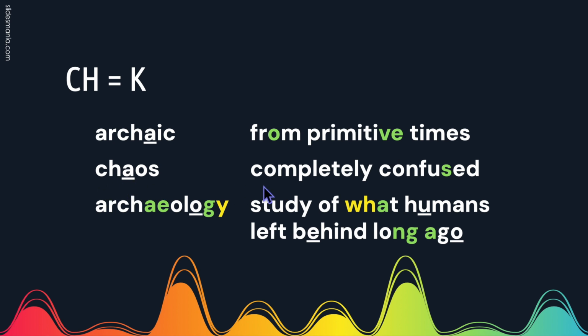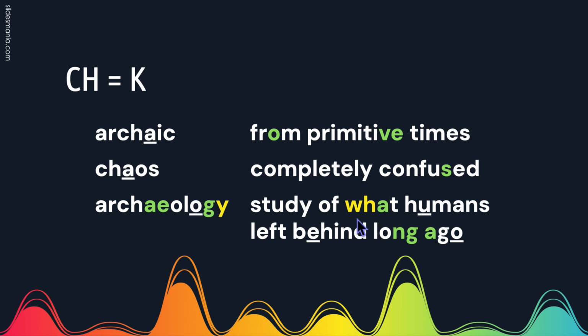Chaos. Chaos means something that is completely confused. Archaeology. AE says E in this word. And here we have a whole suffix, ology. Archaeology. Archaeology is the study of what humans left behind long ago.